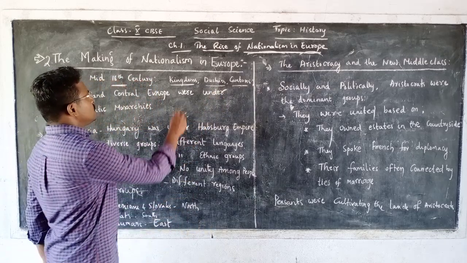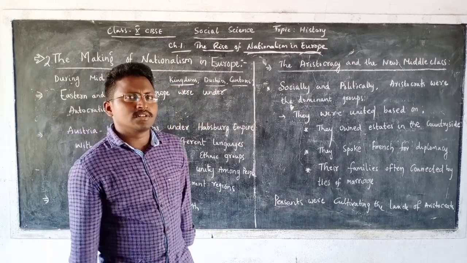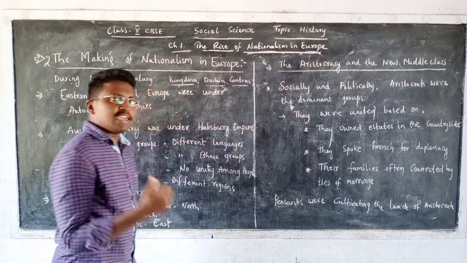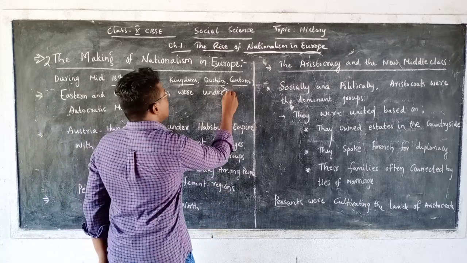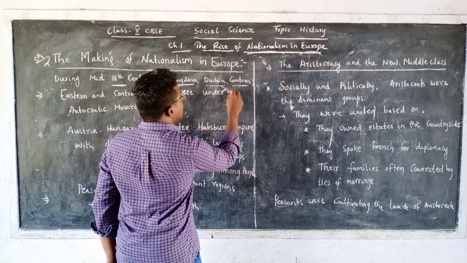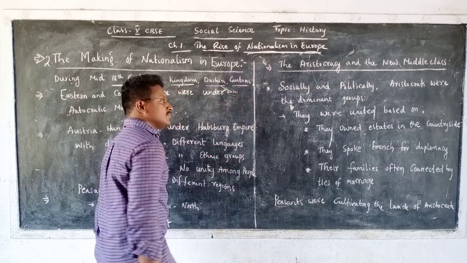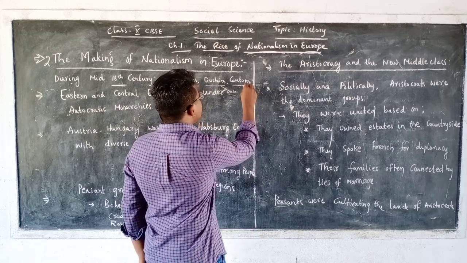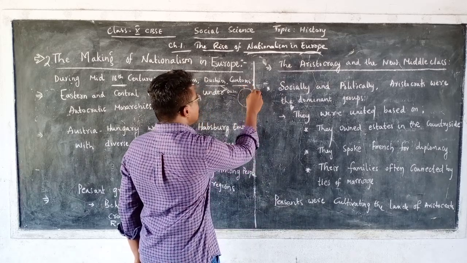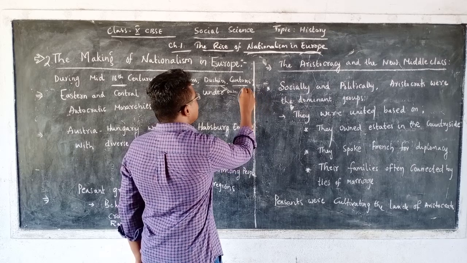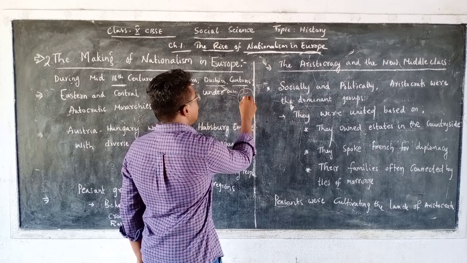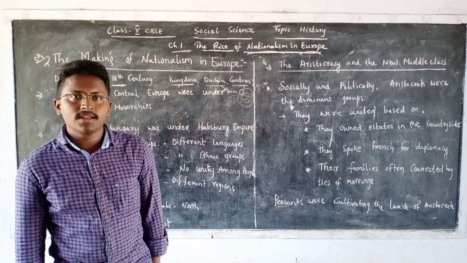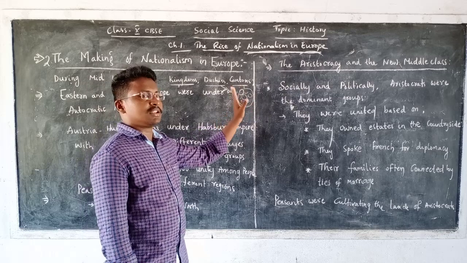cantons. Kingdoms, as you all know, are mostly ruled by a king. What do we mean by duchies? Duchies means the area which is ruled by a duke, and a duke is another name for a king or a ruler. Then cantons means any large area that is divided into different smaller regions, and for each